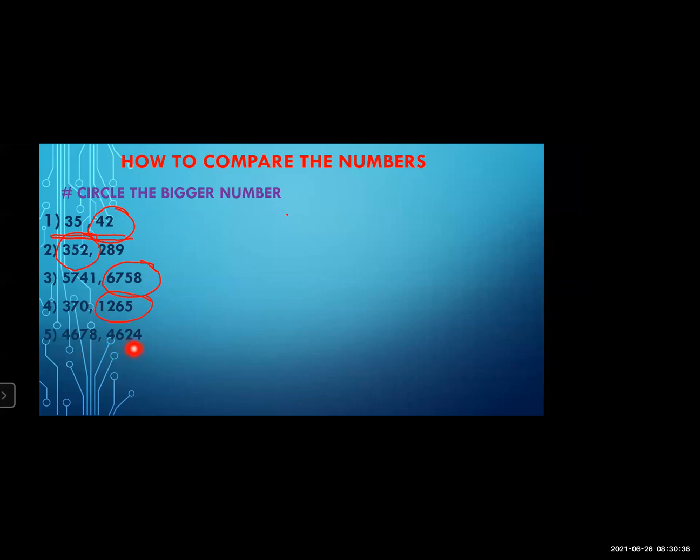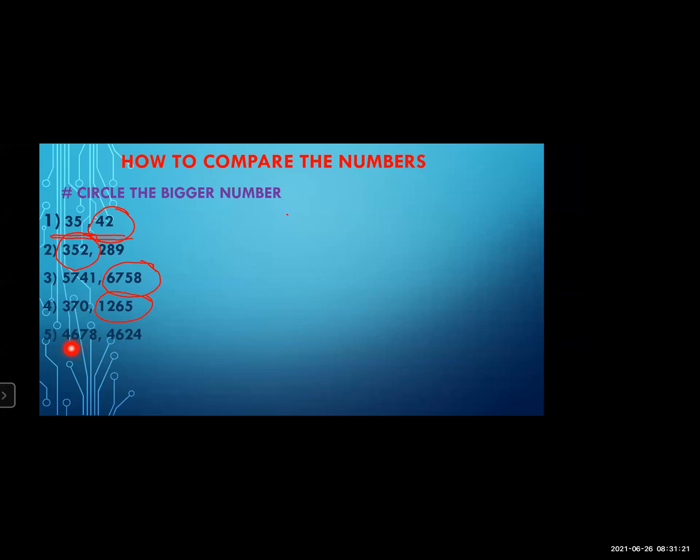Okay. So now here, which is the higher place in a 4 digit number? 1000. 1000 is the higher place. Now see, in the first number, which digit is on the thousand place? 4. And in the second number also, 4. So when the same digit is on the thousand place, or the higher place, what do you have to see? You have to see the next place. The next place is the 100 place.